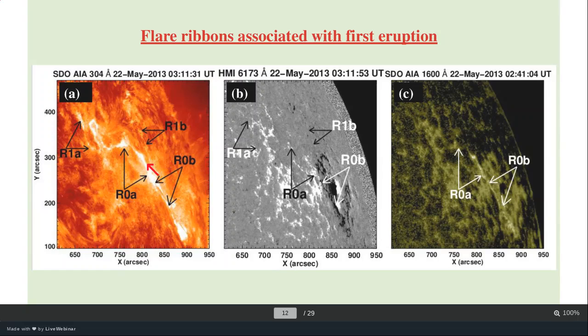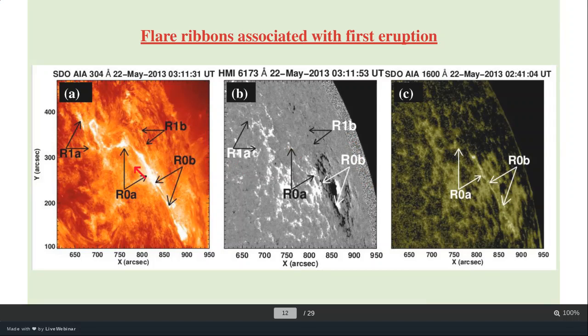So these are the low-lying signatures. Whenever there is an eruption, we can see some brightness in the lower solar atmosphere. These brightenings are called flare ribbons, right? You can see some brightness at this point as well as on the other side. In between, we can compare these brightenings on the magnetogram. You can see the ribbons R0A and R0B. These are the two sets of flare ribbons.